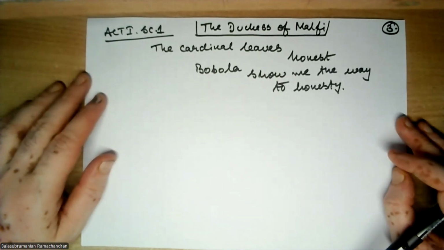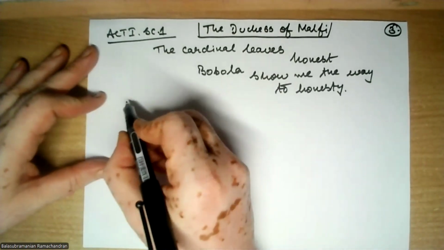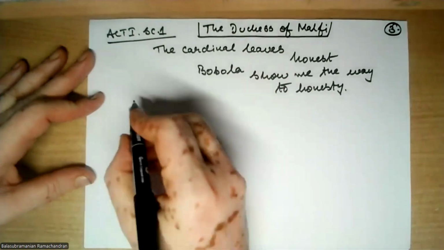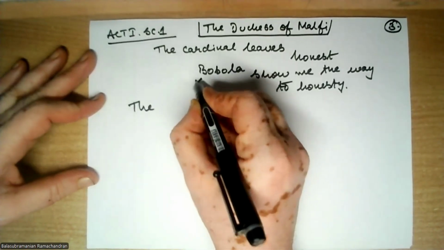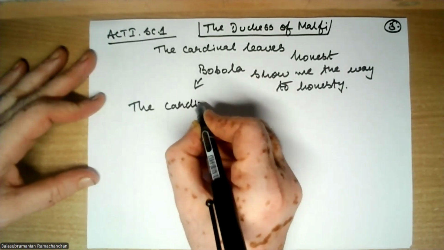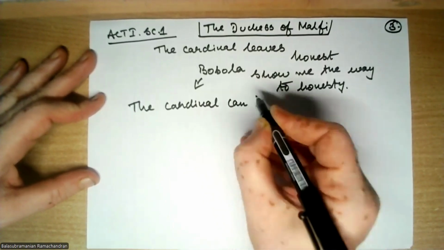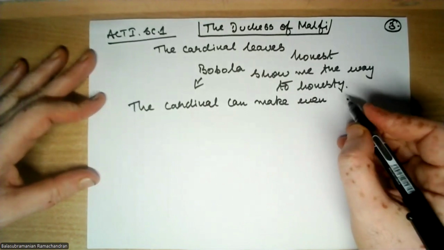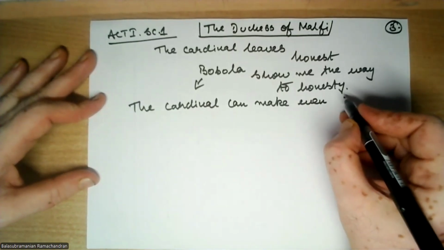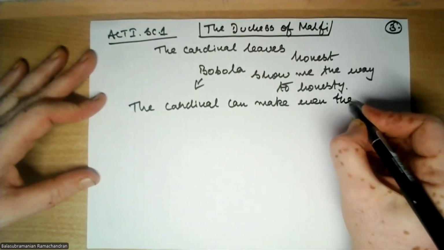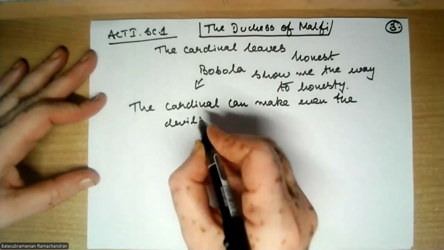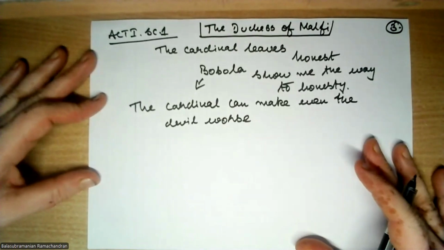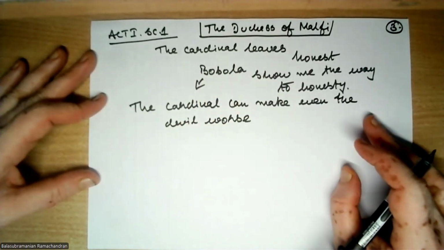All right. So Bosola then makes a comment about the cardinal, and he says that the cardinal can make even the devil worse. Okay, this is Bosola's comment. The cardinal can make even the devil worse. So that is how cunning and crooked the cardinal is. And let's not forget that Antonio and Delio have been witness to this.